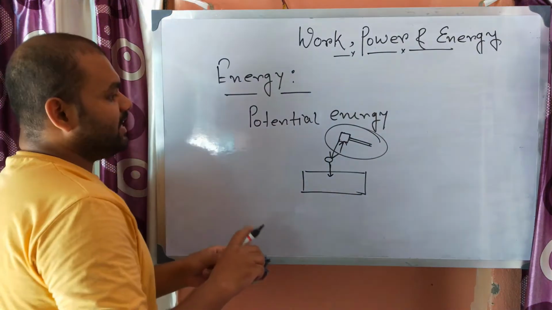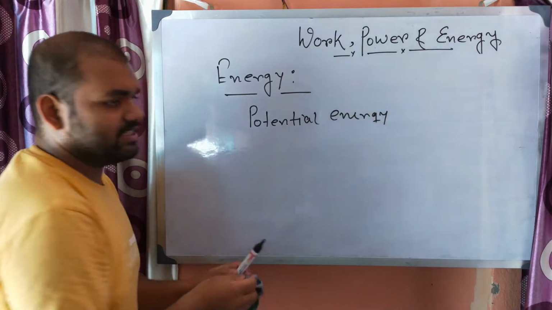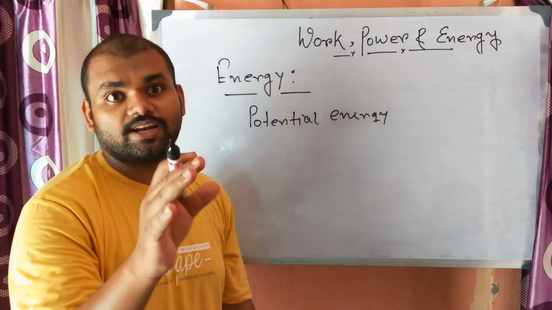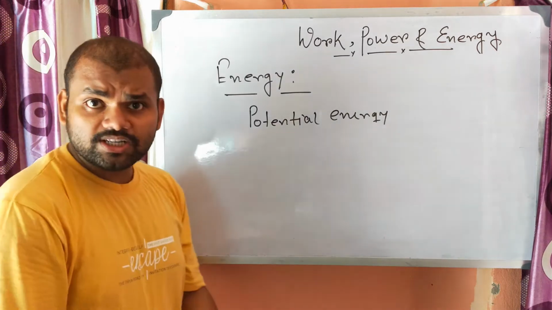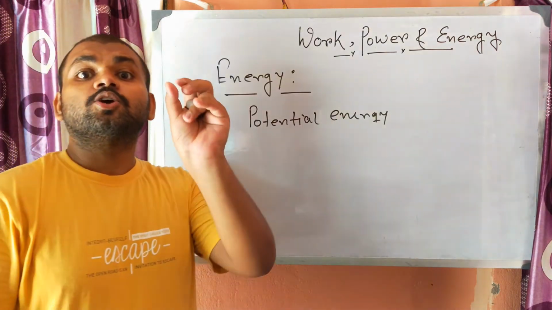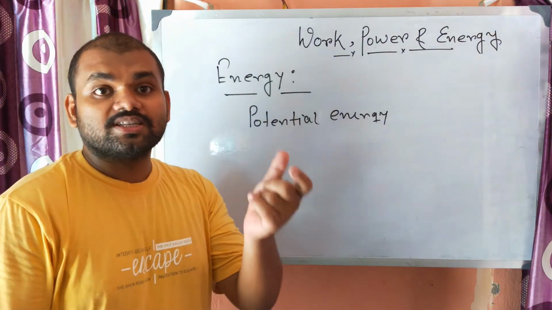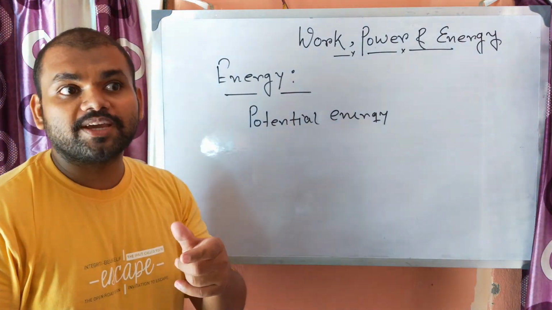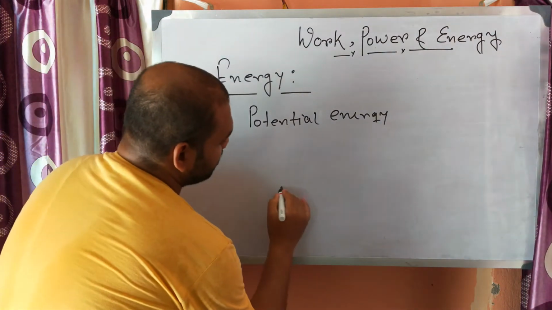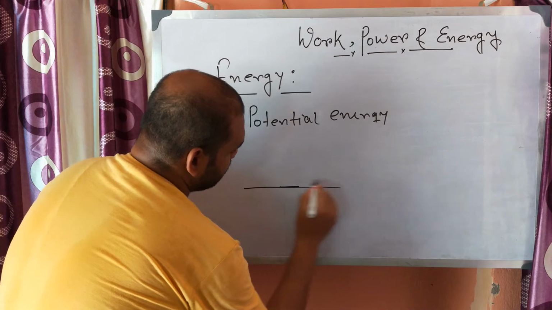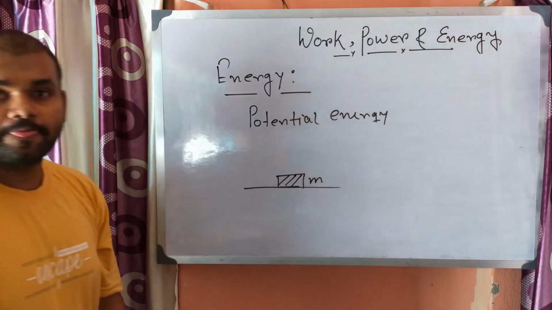Okay, next, how can you measure the potential energy? In the case of gravitational potential energy, how can you measure it? Gravitational potential energy is the energy stored in a particular body by virtue of its change in position with respect to the earth, or the earth's surface. Suppose there is a body of mass m kept on the floor.